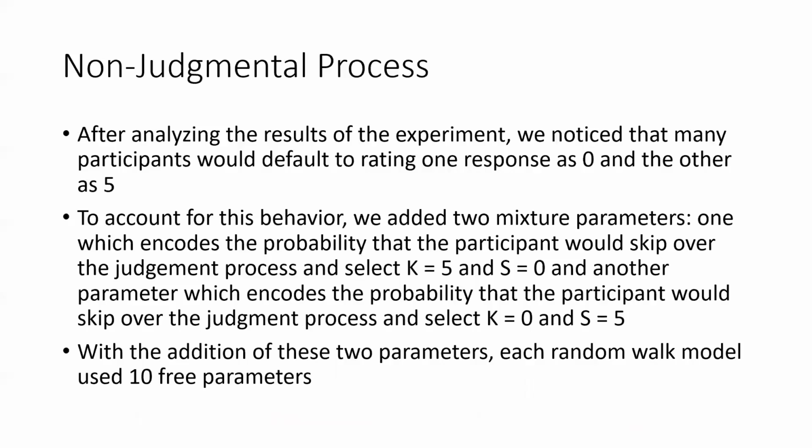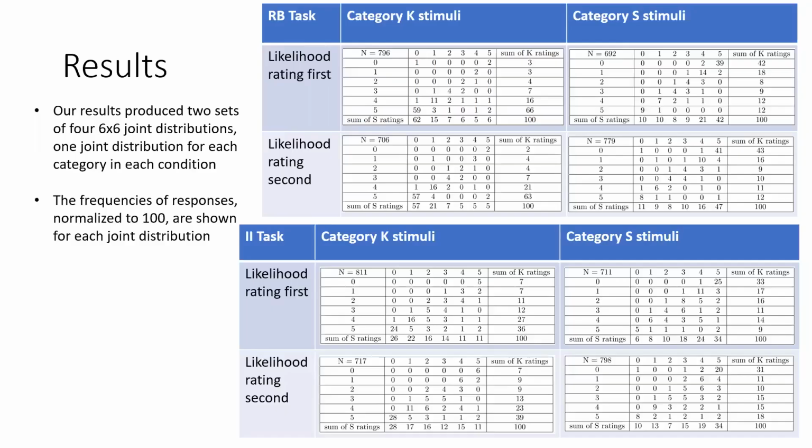After analyzing the results of the experiment, we noticed that many participants would default to rating one response as 0 and the other as 5. To account for this behavior, we added 2 mixture parameters that encode the probability that the participants skipped over the judgment process, selecting either k equals 5 and s equals 0 or k equals 0 and s equals 5. With the addition of these 2 parameters, each random walk model used 10 free parameters.